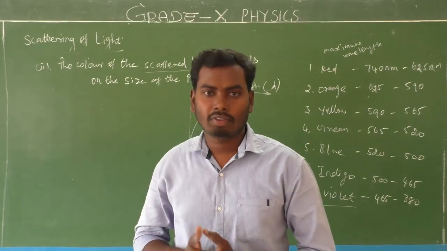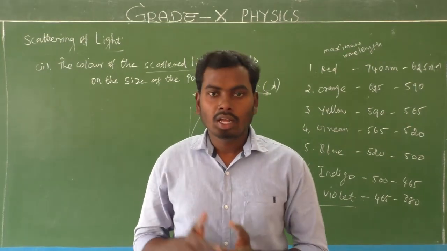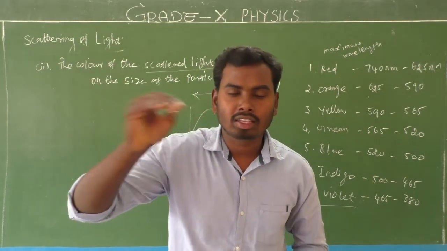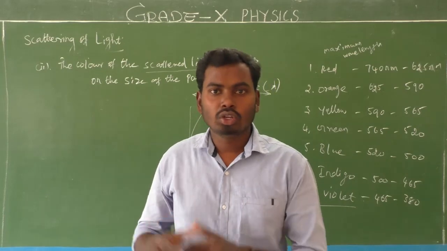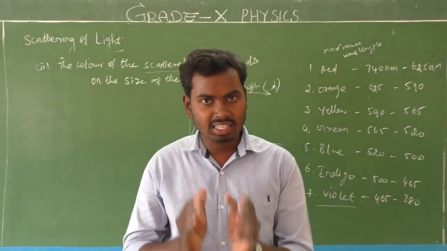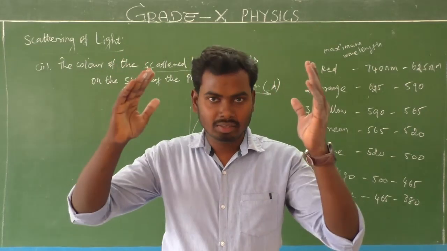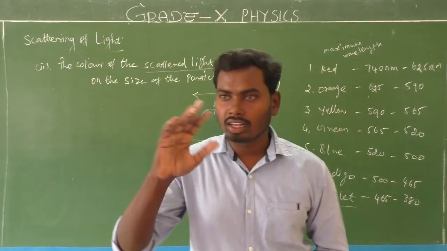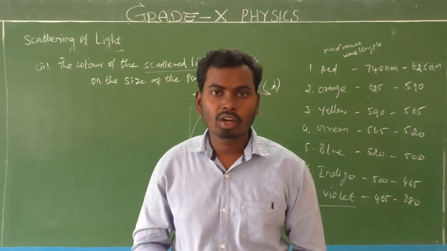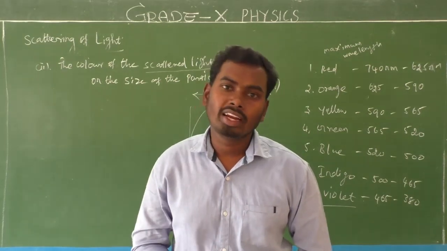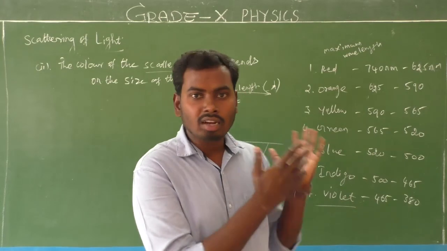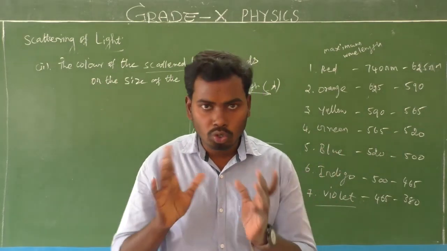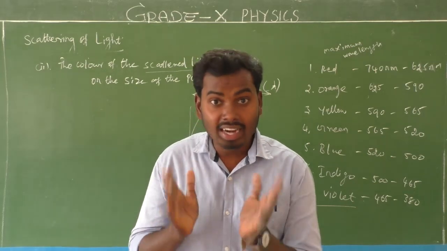Next, what is the Tyndall effect? Scattering of light by particles in its path, that is called Tyndall effect. So due to Tyndall effect, we can see the path of a light. Just now we have seen in space there will be no atmosphere, due to which space appears only dark color, because scattering process is not there. But when the light enters into the atmosphere, due to scattering, we can see the path of light.